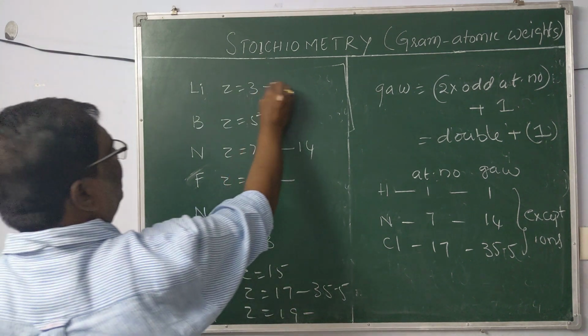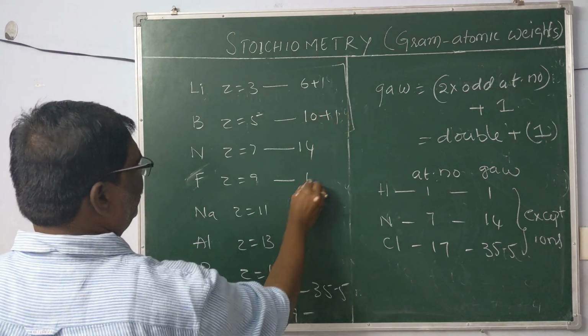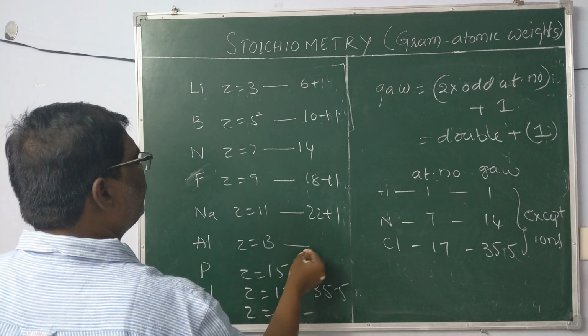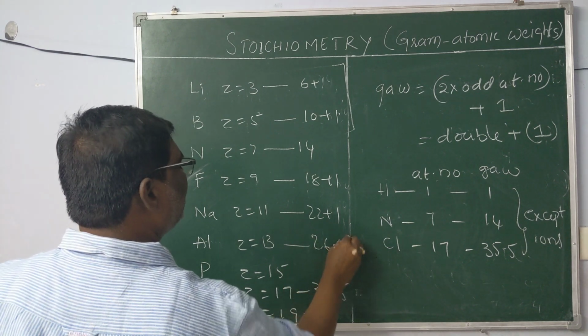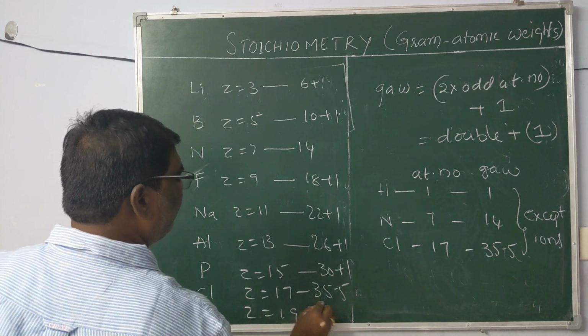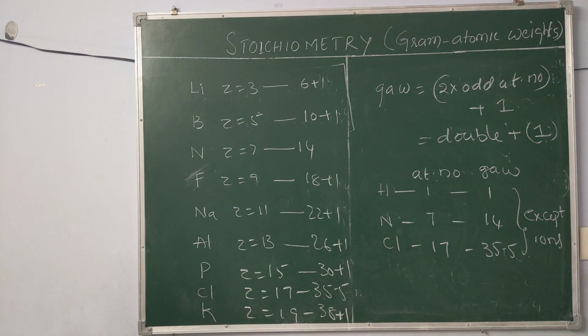For odd ones you make double plus 1 to get the atomic weight. Thus the gram atomic weights are memorized.